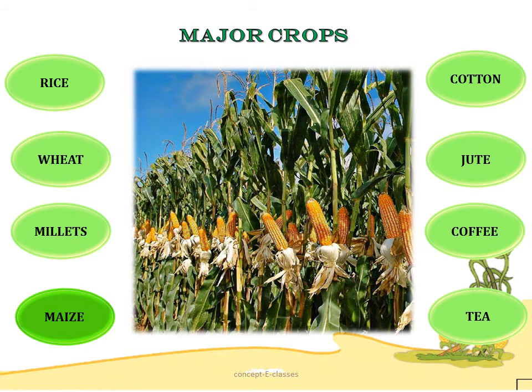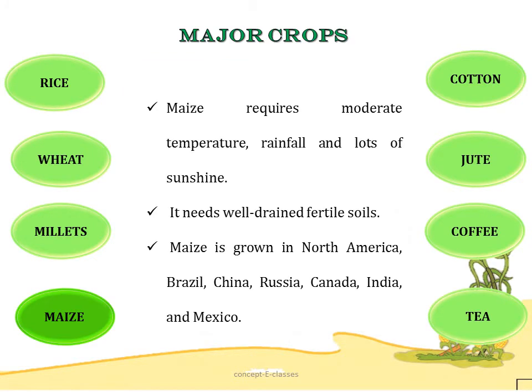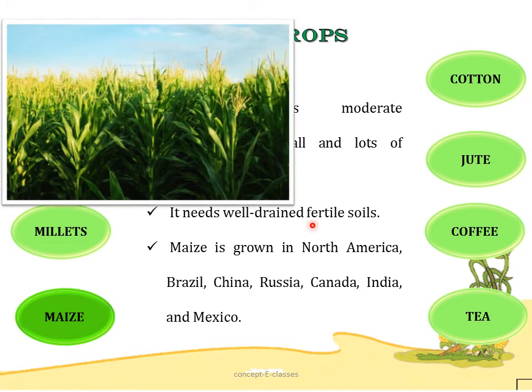Next we have maize. Now maize is also known as corn, and we can find different varieties of maize across the world. Now maize requires moderate temperature, moderate rainfall and lots of sunshine. It needs well-drained fertile soils. Maize is grown in North America, Brazil, China, Russia, Canada, India and Mexico.